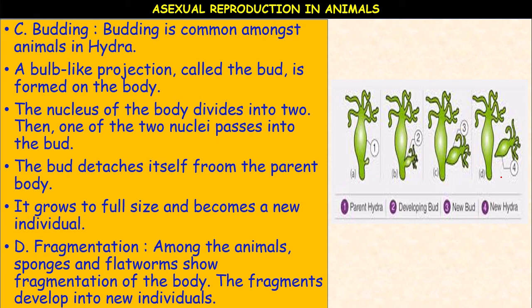The fragment means a small part of the body. Okay, the body divides into small fragments. So these fragments develop into new individuals. The process of formation of fragments is called fragmentation. Okay, so here the bud develops into a new individual, that is called budding. So here fragments are formed, the fragments develop into individuals, it is called fragmentation.